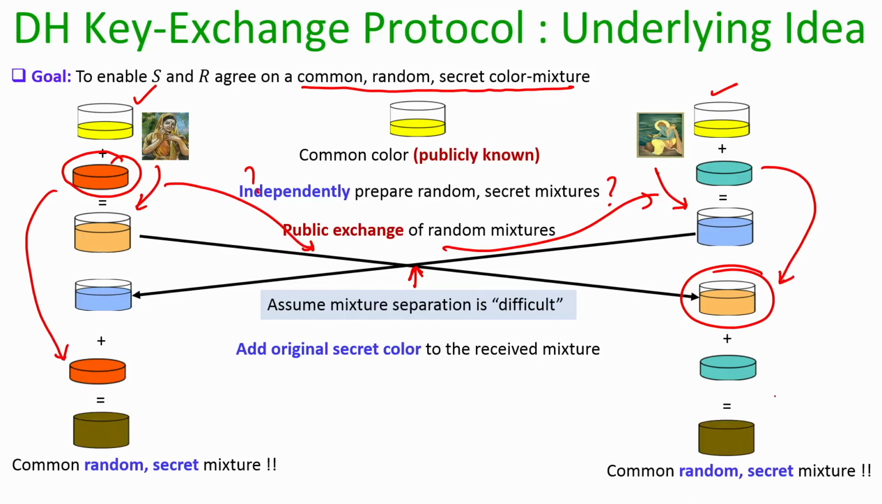And what will this give? This will give both of them a common mixture, because it does not matter in what order you add the three colors, finally it will give you the same mixture, and it will be random. It will be random in the sense that next time Sita and Ram run the same protocol, they will start with the same public color, but the secret components which Sita and Ram add might be different, because in every execution of the protocol they prepare independent mixtures. That is why the output at the end of each instance of this protocol will be a random mixture.